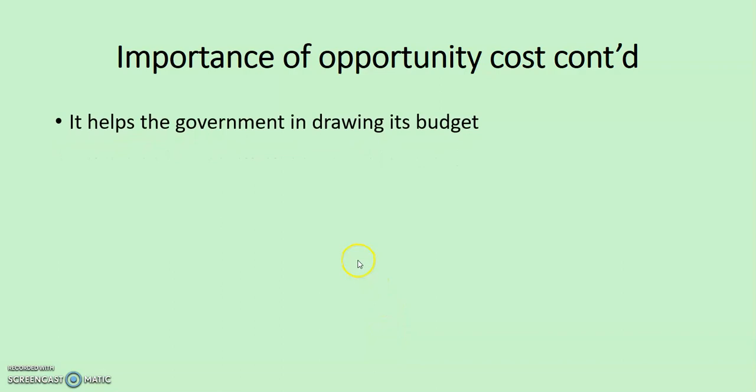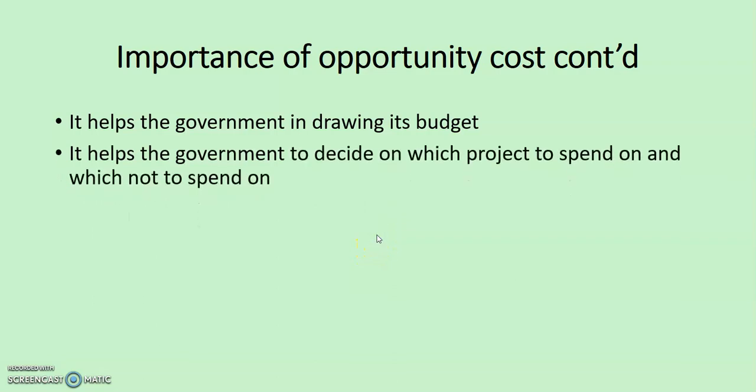Another important point is that it helps the government in drawing its budget. Then it helps the government to decide on which project to spend on and which not to spend on. If the government has two projects, whether to build a school or build a hospital, the knowledge they have in opportunity cost will tell them which project is the pressing need of the citizens, whether to spend their money in building a school for the citizens or in building a hospital for their citizens.